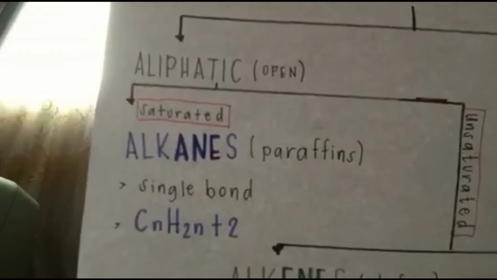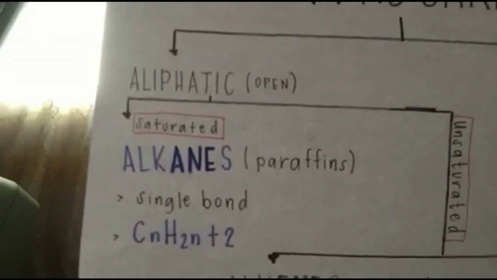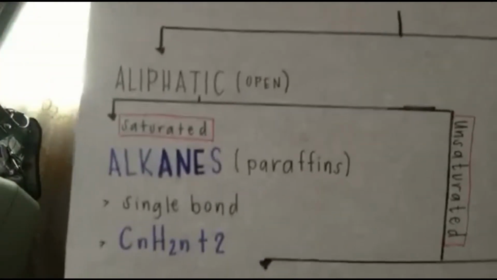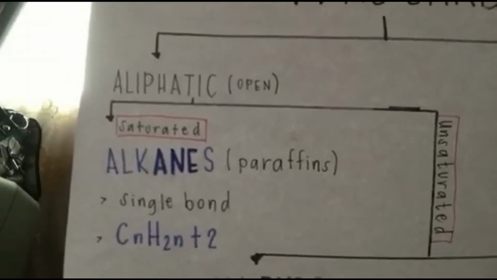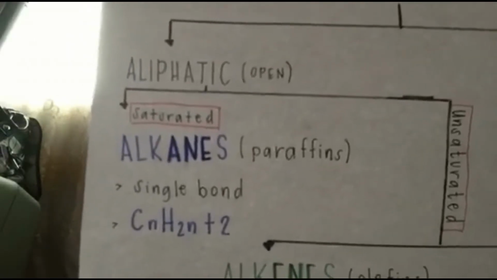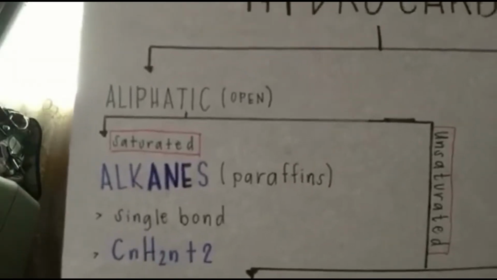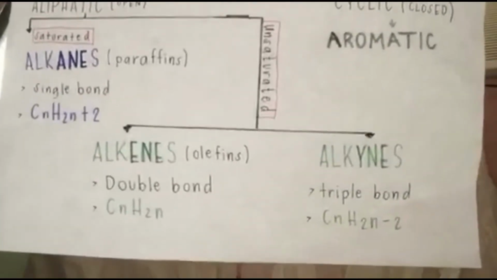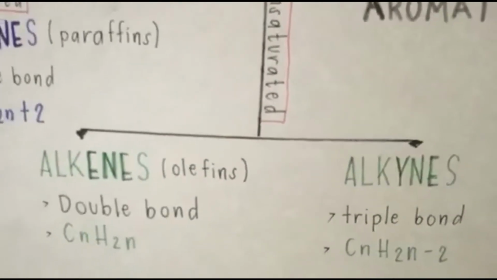Saturated hydrocarbons have as many hydrogen atoms as possible attached to every carbon. For carbons on the end of a molecular chain, 3 can be attached. For carbons in the middle of a chain or a ring, 2 can be attached. For a carbon atom all by itself, 4 hydrogen atoms can be attached. Saturated hydrocarbons have only single bonds between adjacent carbon atoms, while unsaturated hydrocarbons have double and triple bonds between some of the carbon atoms.